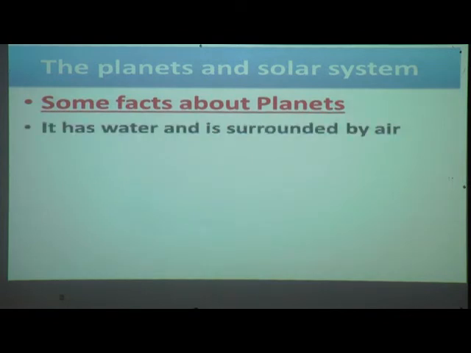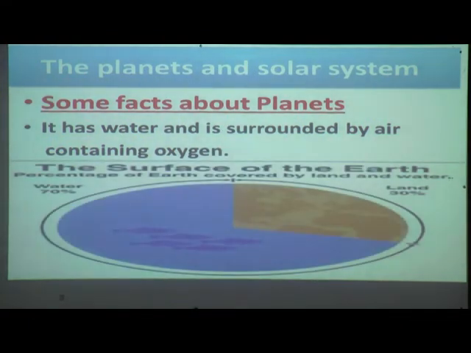It has water and is surrounded by air containing oxygen. Earth has water and air surrounds the Earth, which contains oxygen.